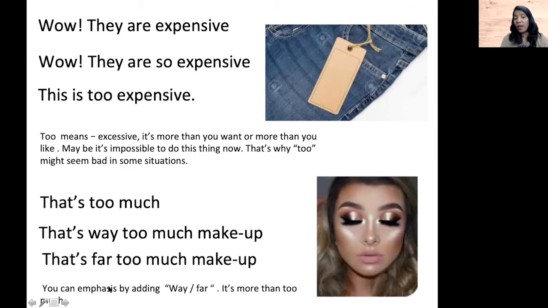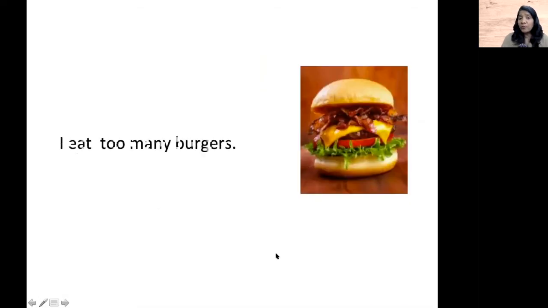The words way and far are used for emphasis with too. Here you could say I used too much. Makeup is an uncountable noun, therefore I used too much over here. Even here, that's far too much makeup. In the same way, there are burgers here, right? So I say I eat too many burgers. Here I used too many because burgers are countable nouns.